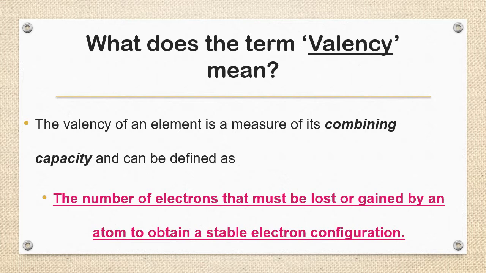Next question. See, ultimately in life we want stability. Here also atoms want stability. Among all the elements, only one particular group of elements is very stable, most stable. That is the extreme right side, noble gases, 18th group, because it has a fully filled s2p6 electronic configuration.